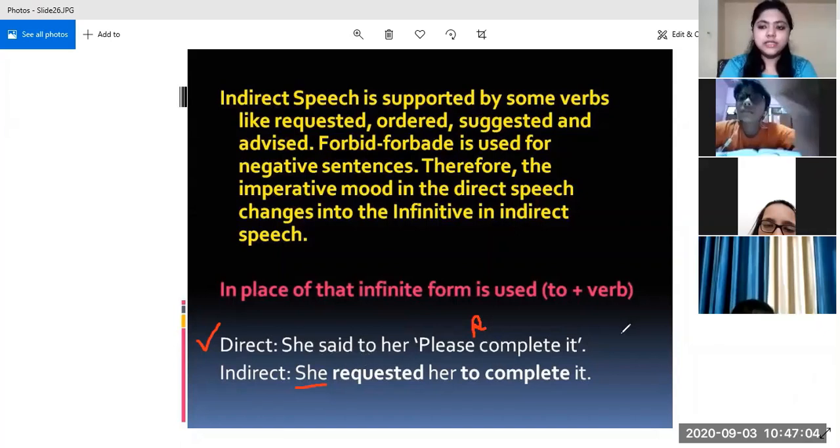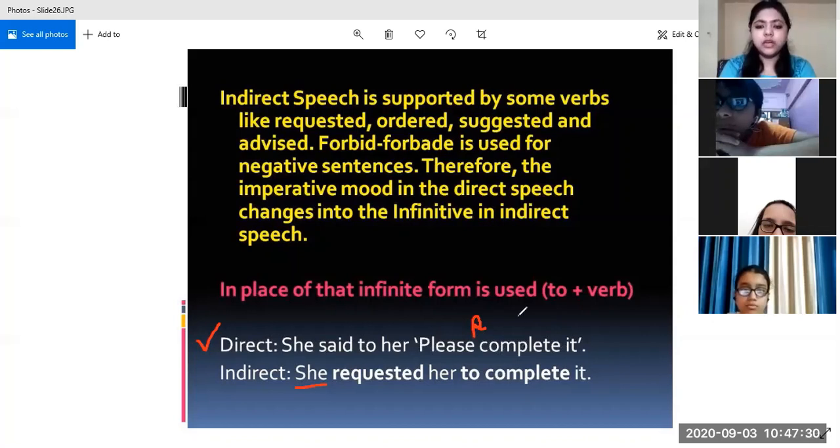Since this is a request, we will change said to into requested, and then her will remain her only. Then we will not use please in the indirect speech. Such kind of words like please, or if sorry is written for that matter, we do not use as they are in the indirect speech, and we omit this word. Then complete is the verb. So what will be the infinitive form of complete?